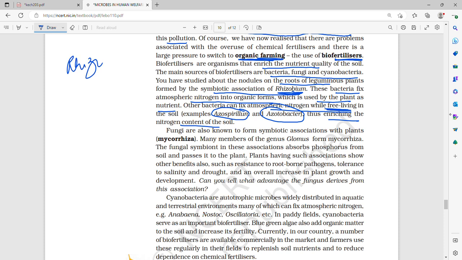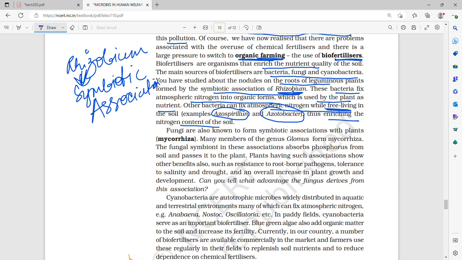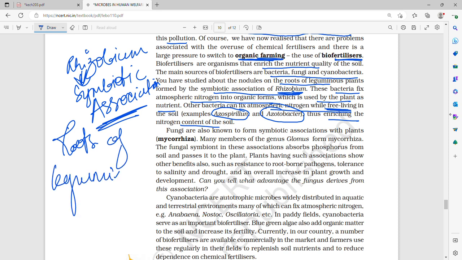Rhizobium lives in symbiotic association with the roots of leguminous plants. Symbiotic association means both have a positive effect, a mutual relationship. The plant will get nitrogen, and Rhizobium will get shelter. Legumes or leguminous plants are all your pulses.